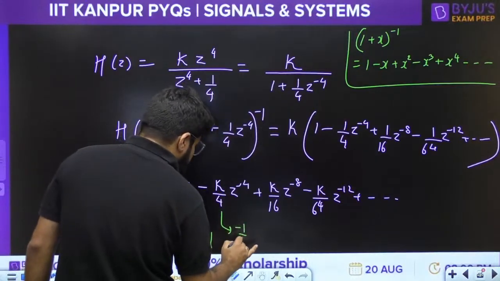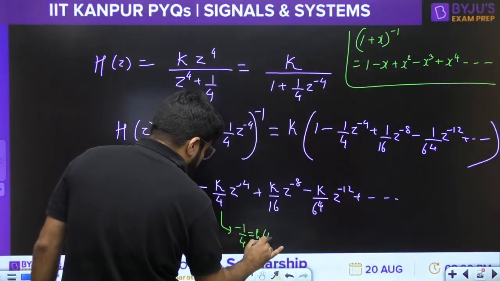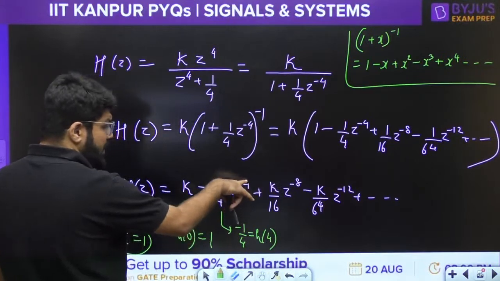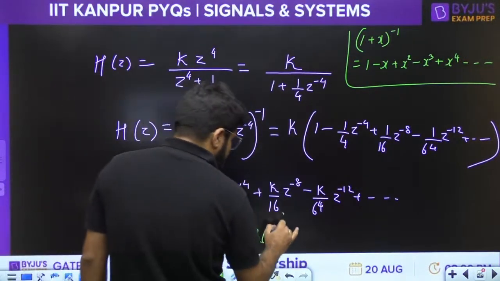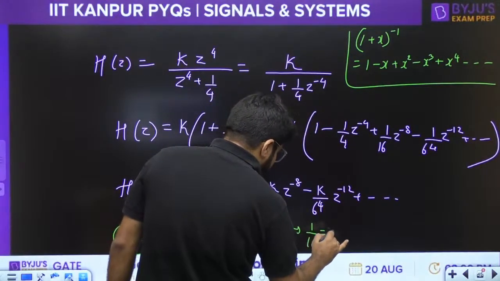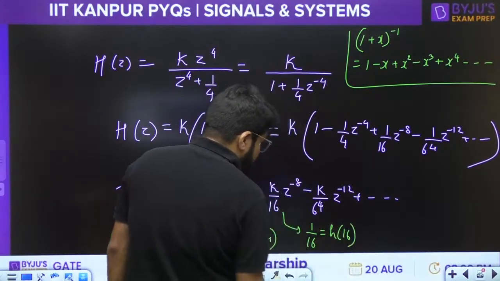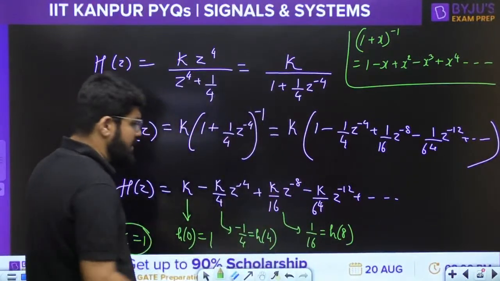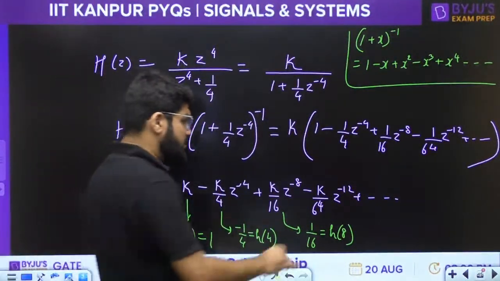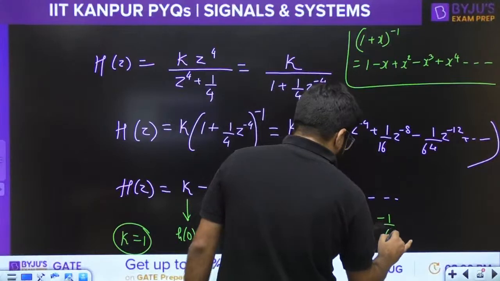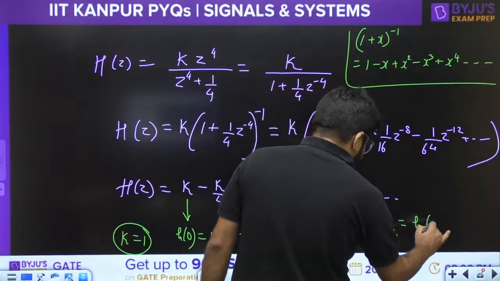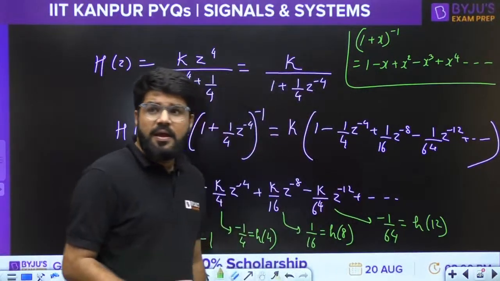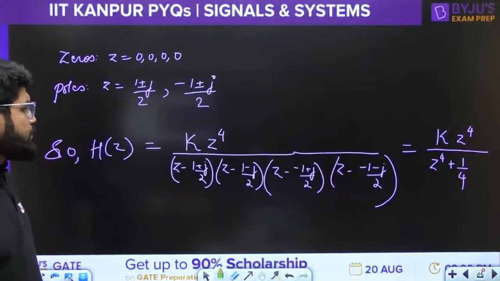So this is minus 1 by 4, which is h of 4. Z power minus 4 means the coefficient is h of 4. Next is 1 by 16, which is h of 8, sorry. Z power minus 8. What is the next term? Minus 1 by 64, and this is the value of the signal at 12, h12. Now, what is the correct option?